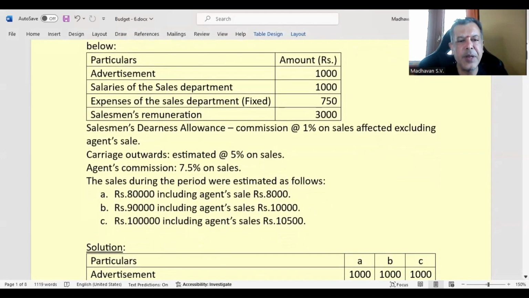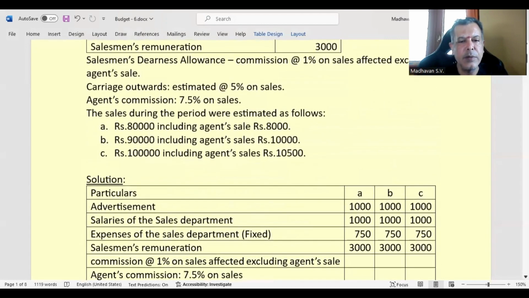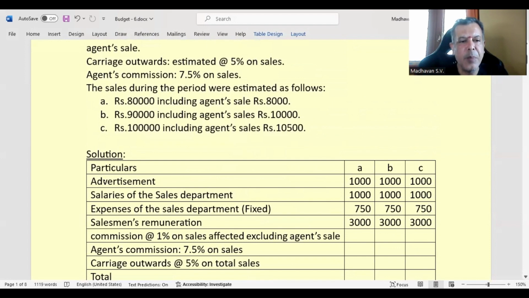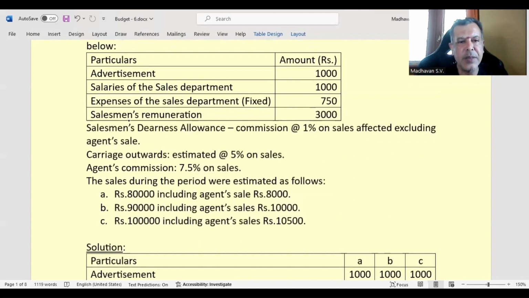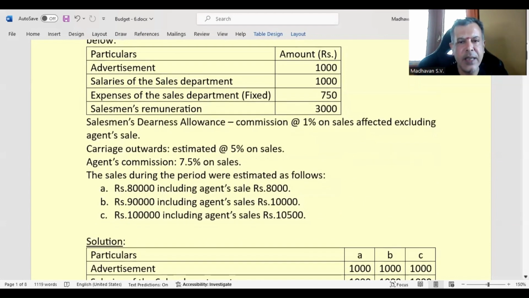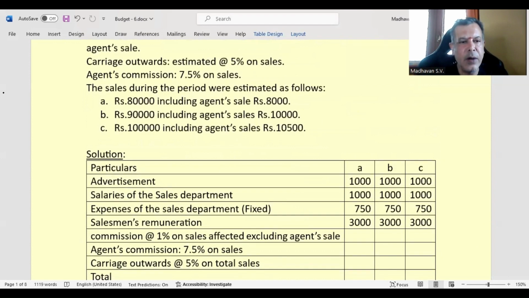The sales during the period were estimated as follows: rupees 80,000, including agent sale of rupees 8,000, rupees 90,000, including agent sale of rupees 10,000, rupees 1 lakh, including agent sale of rupees 10,500. So we need to make the budget here. We copied those things, whatever is given in the question initially: advertisement, salaries, expenses of the sales department, and sales remuneration, as it is in all these estimates A, B, C.